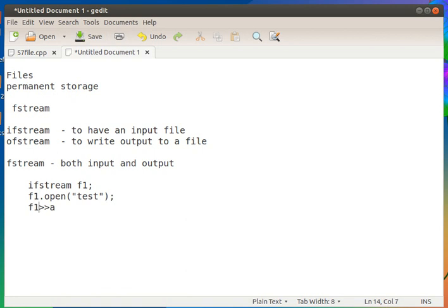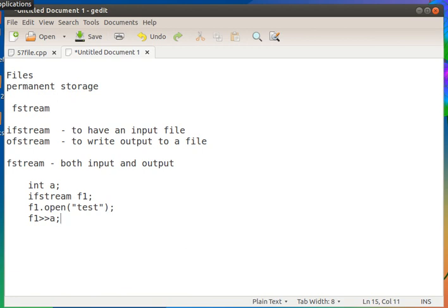So f1 now indicates the file test, and f1 >> A means that we are reading a value. If A is an integer, then I am reading a value of integer type to the variable A from the file f1.